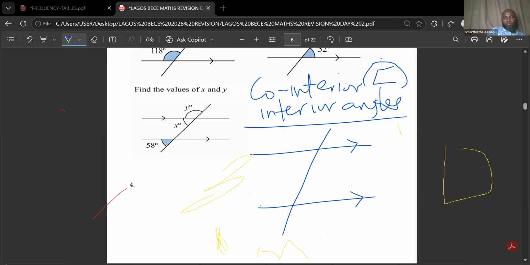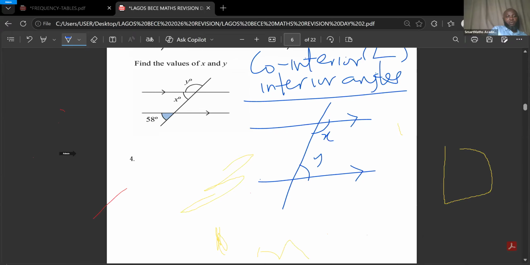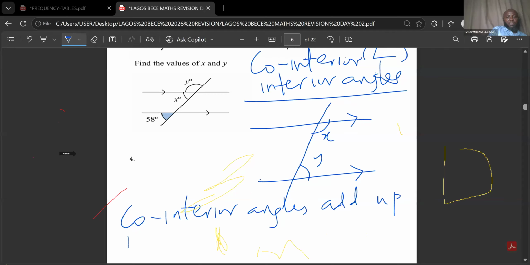So the angle here and the angle here, if this is X and this is Y, this is what we call co-interior angles. So I'll write something now. Co-interior angles add up to 180 degrees. So that means X plus Y is equal to 180 degrees. So that is co-interior angles. I hope that is clear.